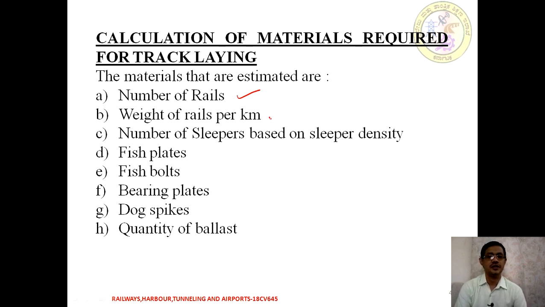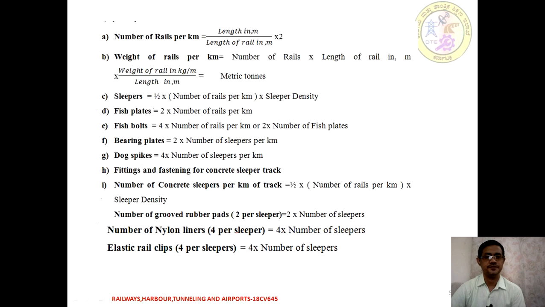What is the weight of the rail we are using, so per kilometer, what is the weight in terms of tons or metric tons? Then the number of sleepers based on the sleeper density, fish plates, fish bolts, then bearing plates, then dog spikes. Then what is the quantity of ballast required to lay 1 kilometer of a stretch? How are we going to calculate the material?